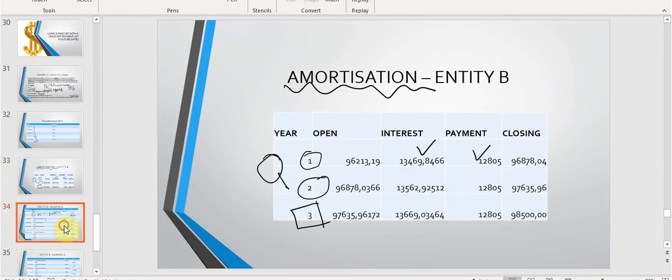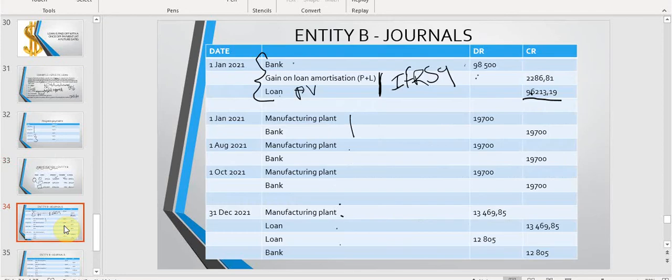So how do I recognize it? I recognize my interest against the historical cost of the asset. So I don't call it interest expense. I call it the name of the qualifying asset. And then I put it against the loan. And then I make my payment.